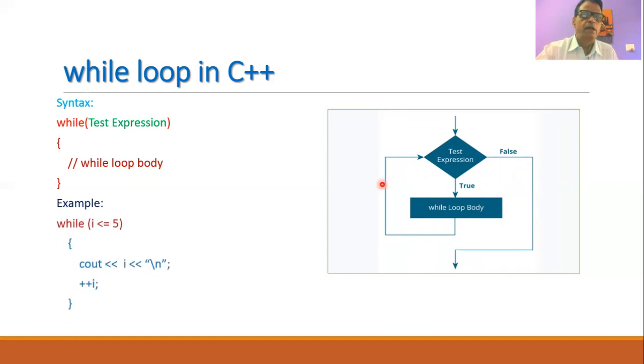For example, we can write a while loop: while I less than or equal to 5, and then in the body of the loop, we will write cout I. That is, we are displaying the value of I. And then in the body of the loop, we must make some arrangement so that the value of the test expression will change. Therefore, here we have used I plus plus. That is, we are incrementing the value of I. There must be some initial value of I, and this loop will be executed as long as I is less than or equal to 5. Once the value of I becomes greater than 5, the loop will be terminated.